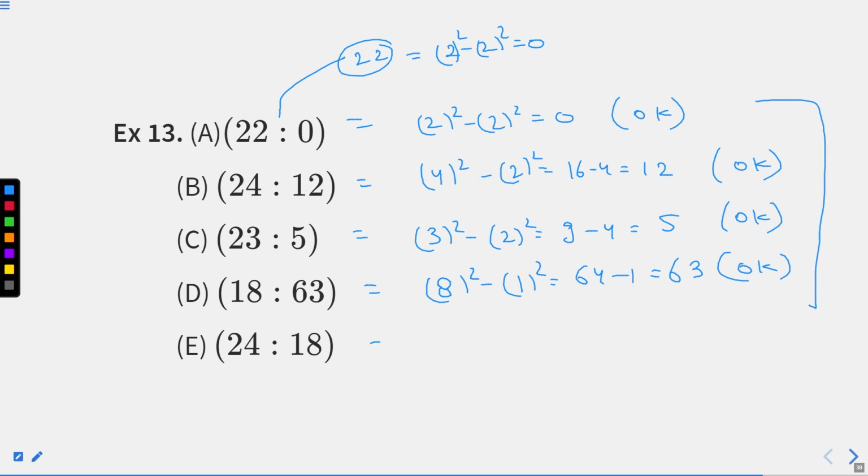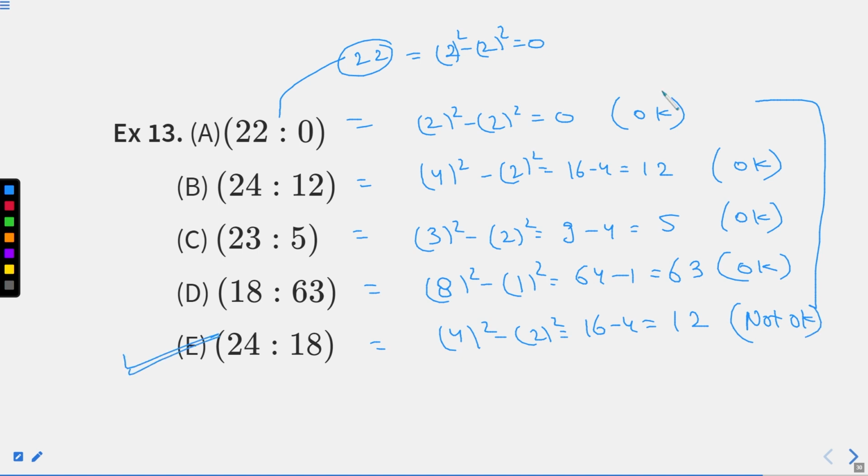So definitely this statement has some blunder or some error which is not following the same concept. That is, 4 square minus 2 square comes out to be 12. But what we need? 18 is a not okay statement. Hence, your option E is the answer.